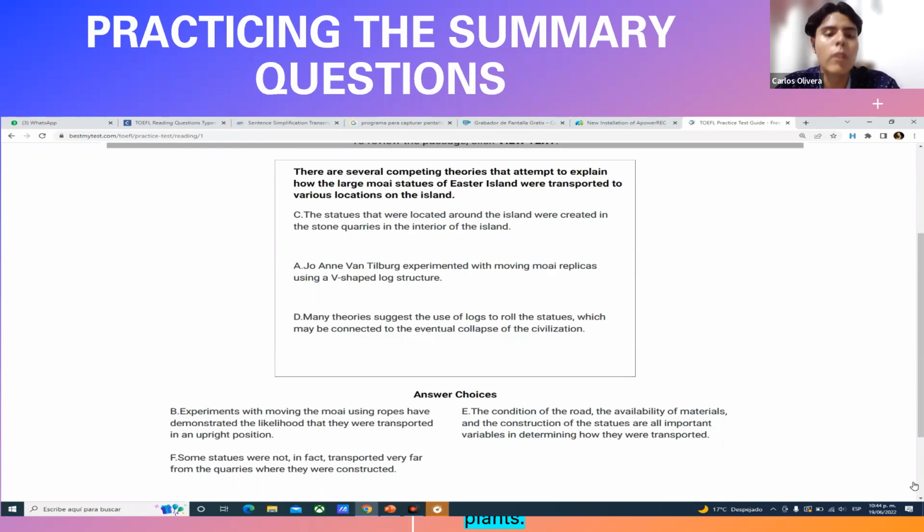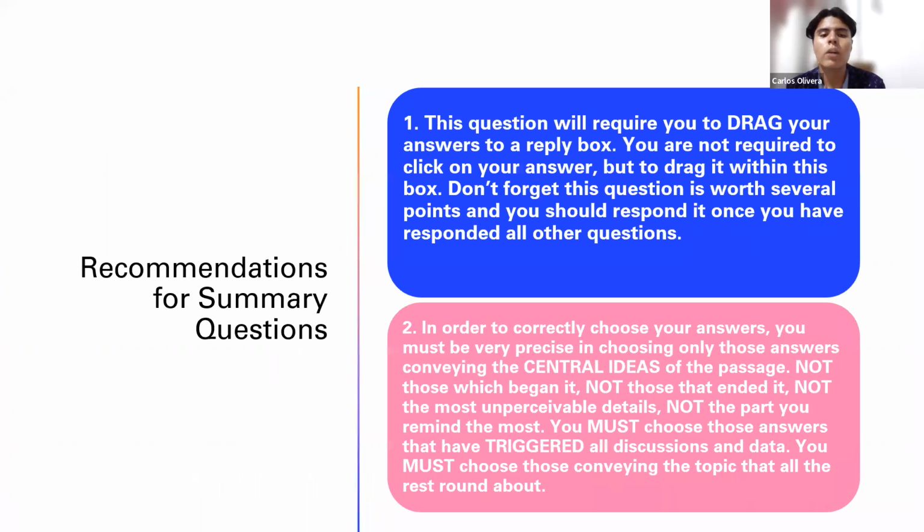How can you determine which ones you're going to introduce or which ones you're not going to introduce? By thinking and asking yourself, which of these statements summarize the main ideas of the passage? Because many of these statements, trust me, you're going to find this in practice, are going to summarize irrelevant details of the passages. And you know that for this question, you have to find the statements that summarize the main ideas, okay? Let's go to some recommendations.